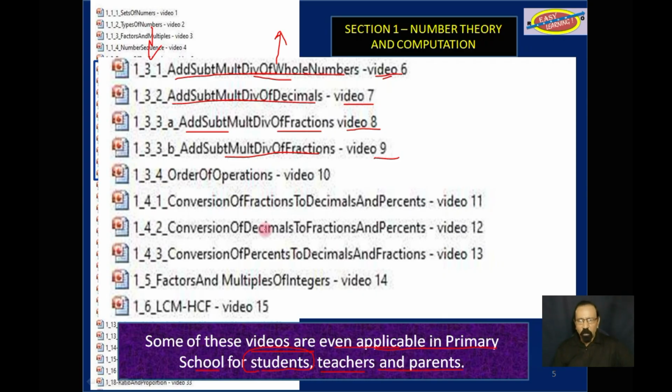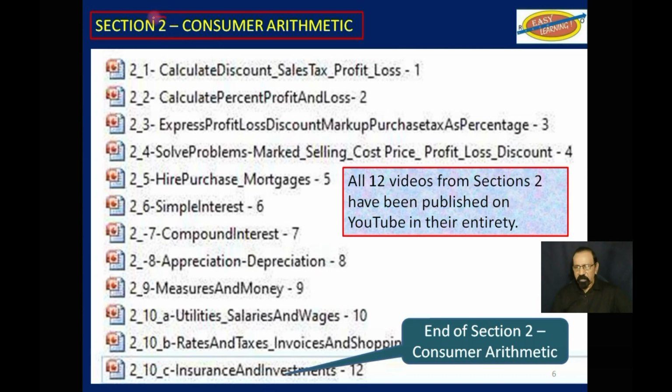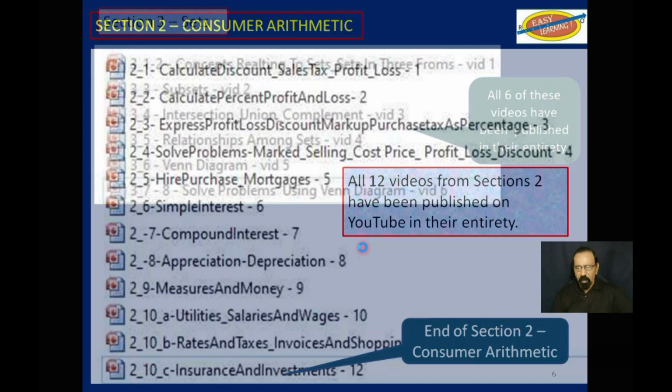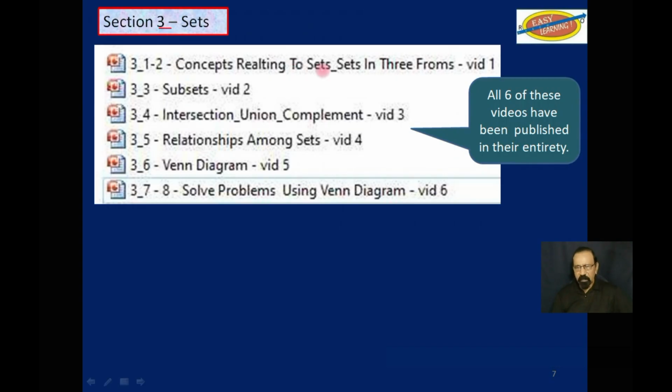So quite a lot of the work from section 1 of the CXC syllabus is actually done in primary school, especially grades 4, 5 and 6. Continuing, section 2, consumer arithmetic. All 12 of these videos have been published on YouTube in their entirety. Section 3, sets. All 6 of these videos have been published on YouTube in their entirety.